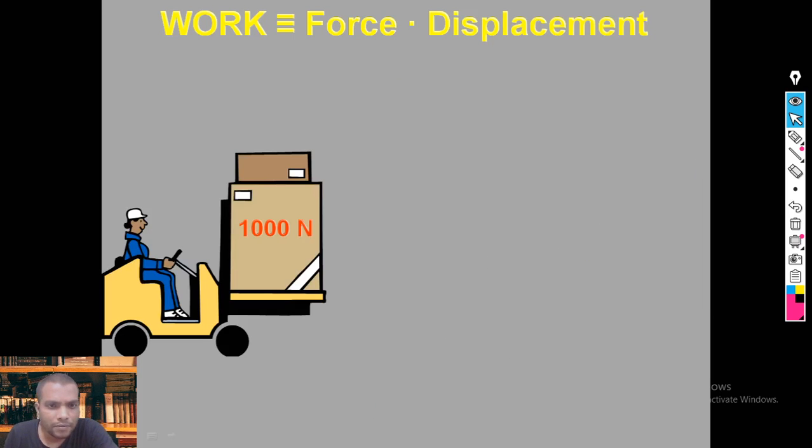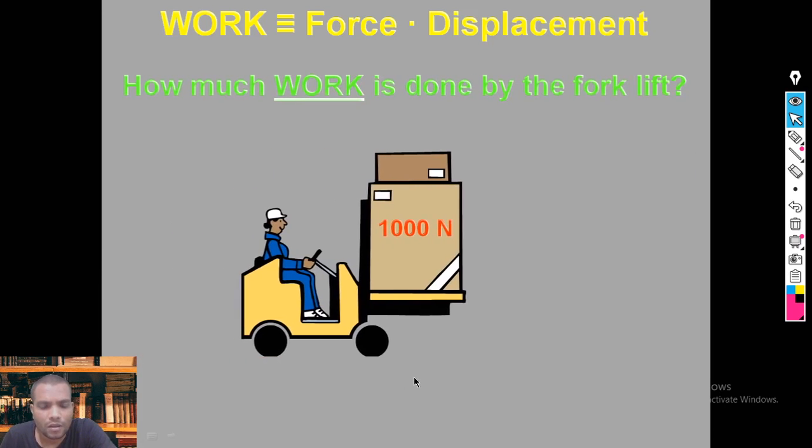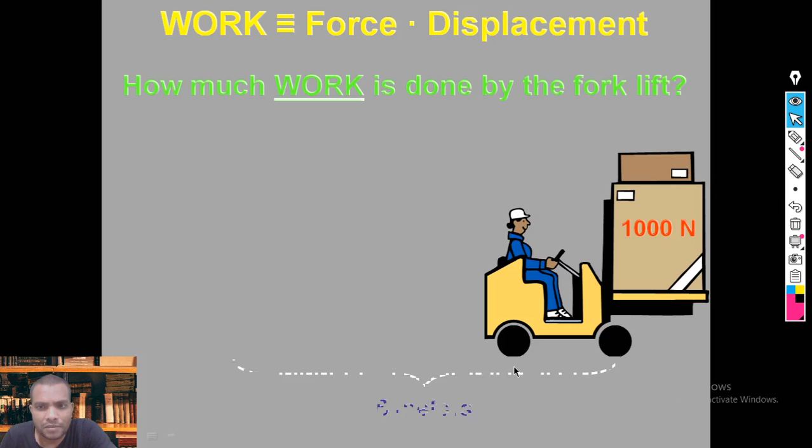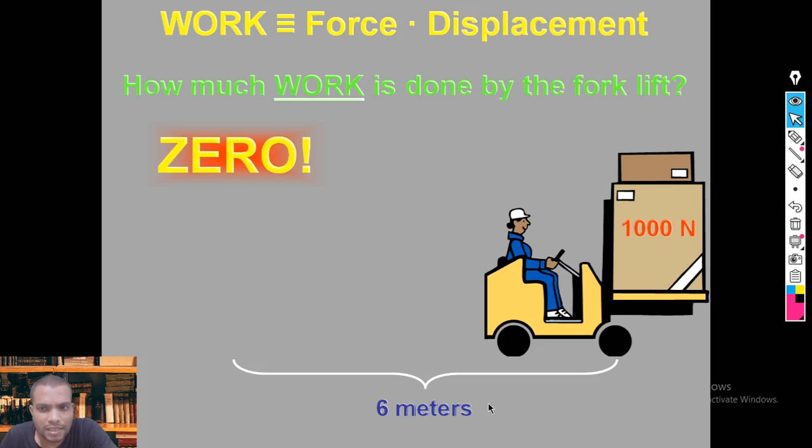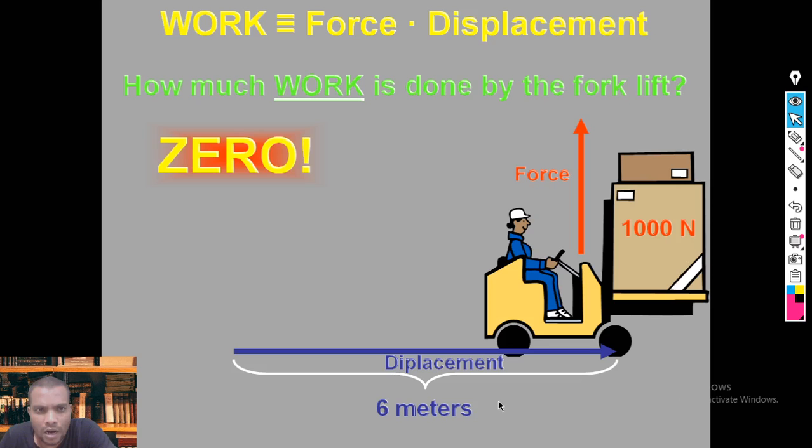Suppose this cart is moving forward at a displacement of 6 meters, then what is the work done by the cart? Here the work done by the cart is equal to 0. Why? Because the cart is applying force perpendicular to the displacement.